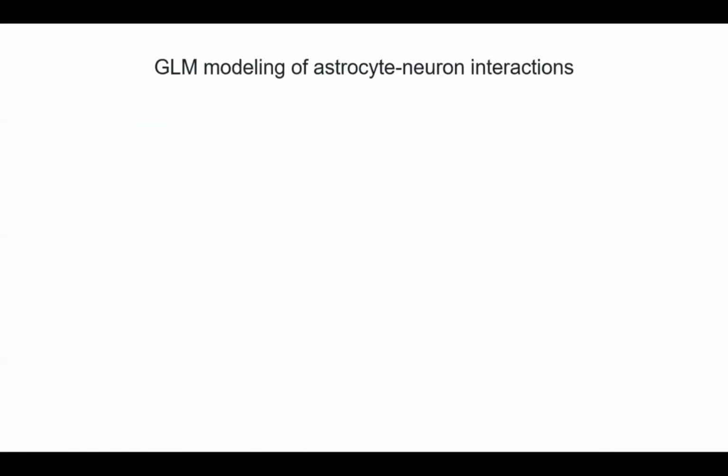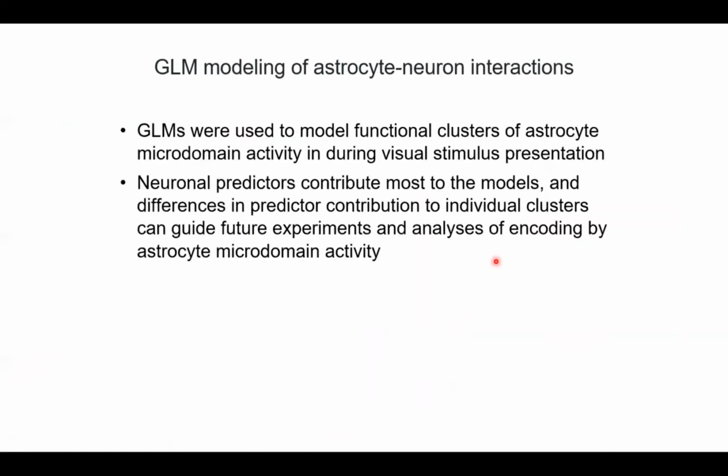And so to summarize, GLMs were used in this study to model functional clusters of astrocyte microdomain activity during visual stimulus presentation. Neuronal predictors contribute most to the models, and differences in the predictor contribution to individual clusters can guide us in our future experiments and analyses of encoding by astrocyte microdomain activity.